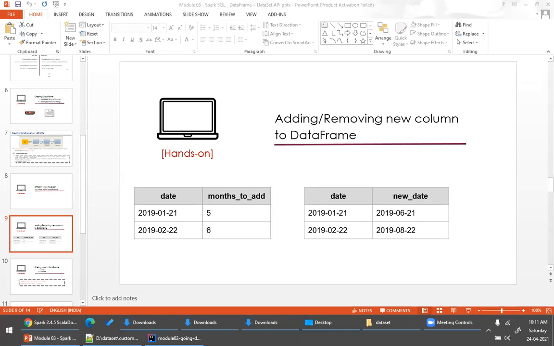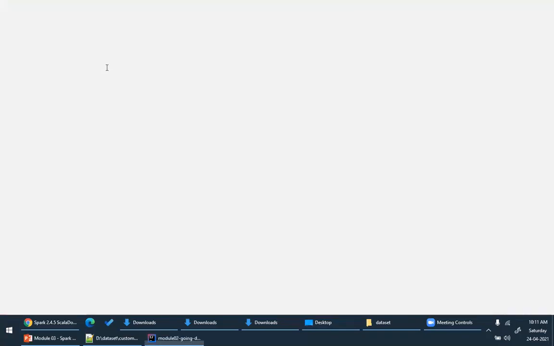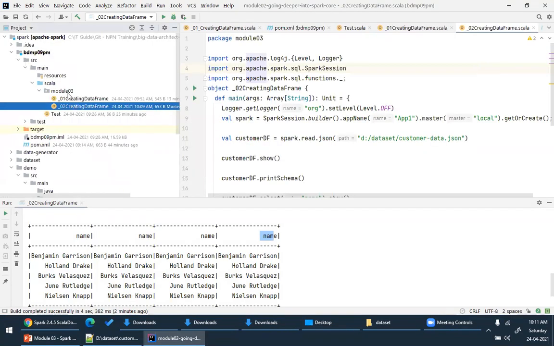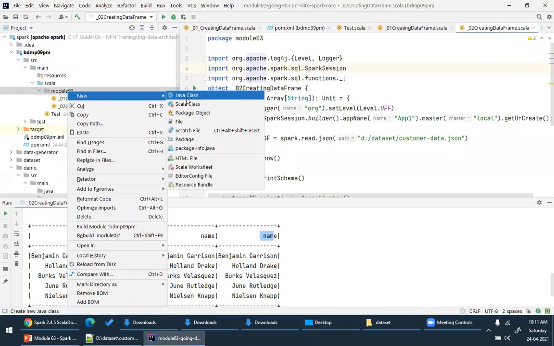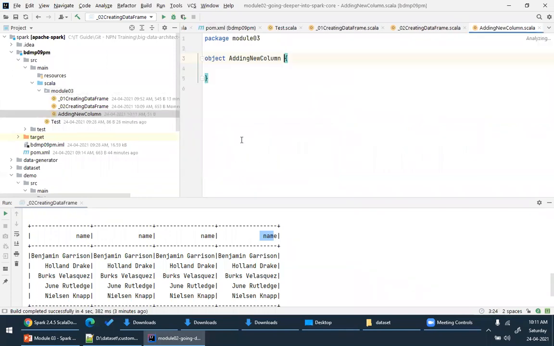Yes, sir. Okay. So first, let's create a data frame. I hope everybody knows how to create a data frame from memory. Okay. So look at this.